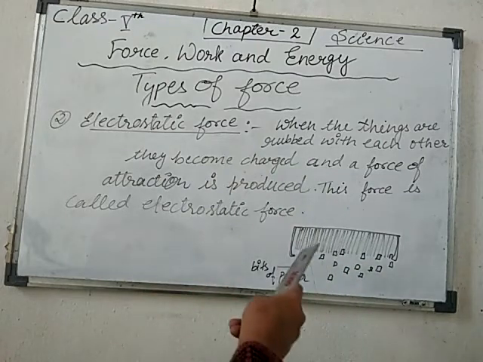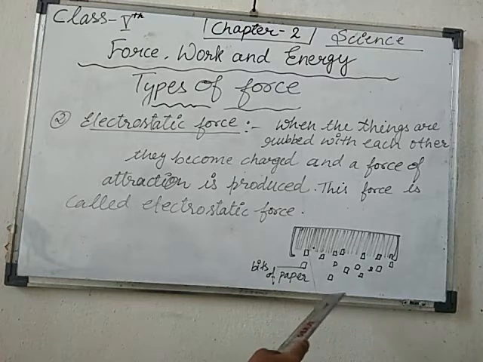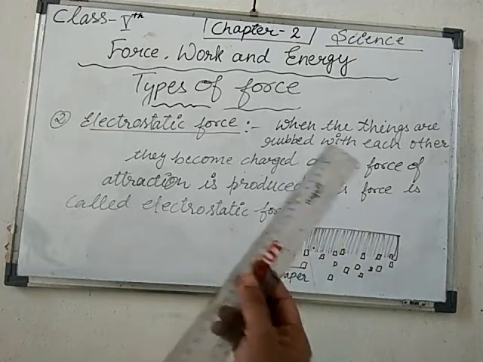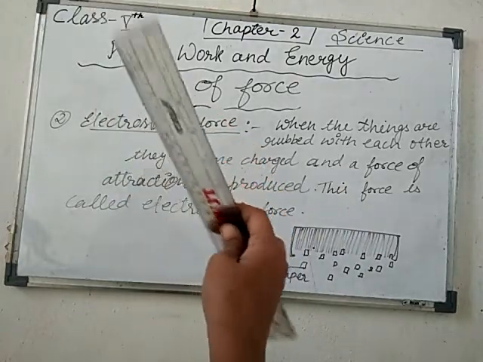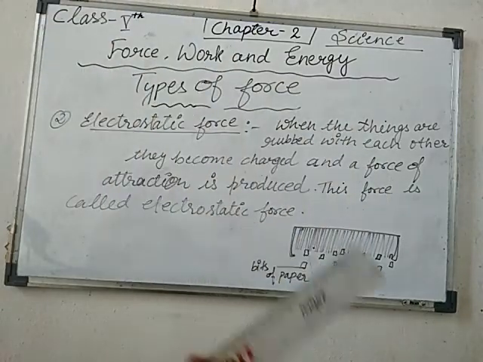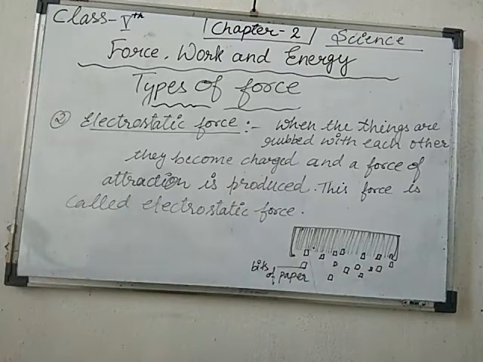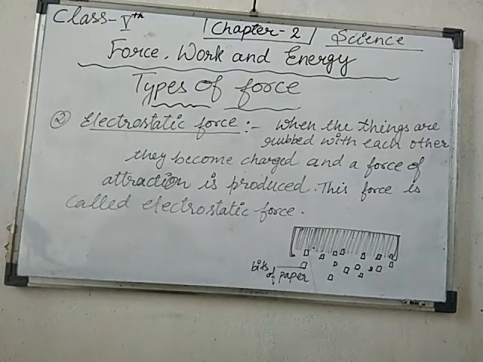Now suppose this is your comb, and here I have bits of paper. Lots of bits of paper, keep them on the ground. Now you take the comb and rub it with your hair. When you rub the comb with your hair, both objects, the comb as well as your hair, get charged.